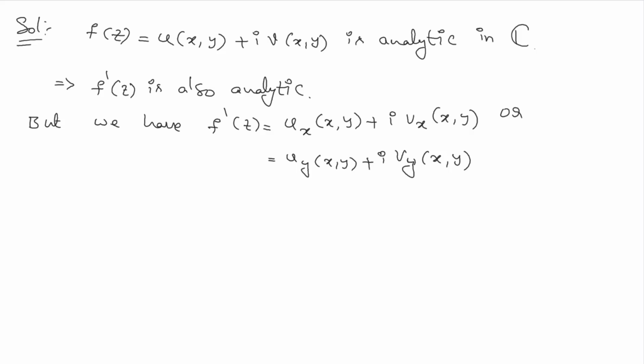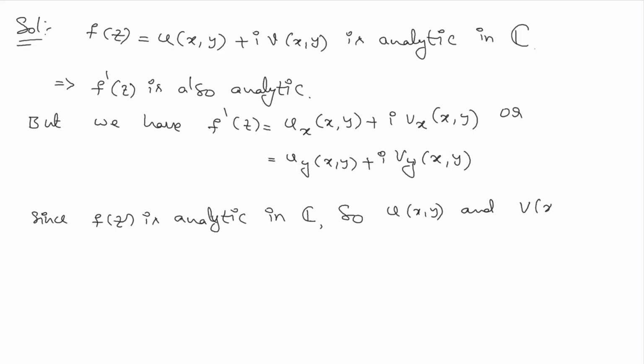Since we have the function f of z is analytic, that means the real and imaginary parts of that function f satisfy CR equations. And of course, those two real and imaginary parts are harmonic functions. That is, since f of z is analytic in C, u of x comma y and v of x comma y satisfy the CR equations, Cauchy-Riemann equations.